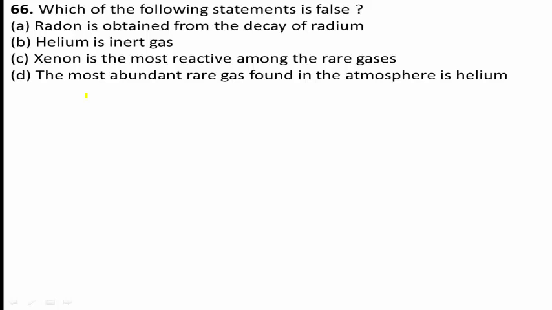Therefore, the given statement is right. Option C is right, option B is right, and option A is also right. But D is the false statement because the most abundant rare gas found in the atmosphere is argon, but they gave helium. Therefore, the correct answer for this question is option D.